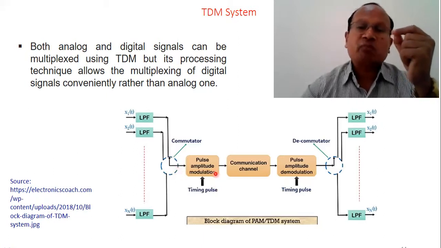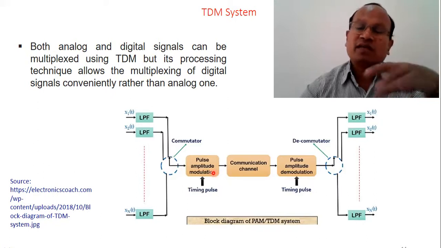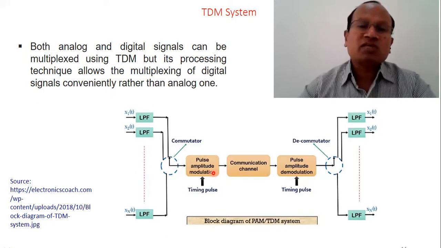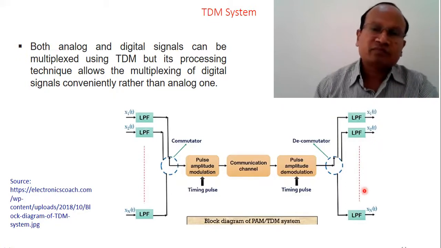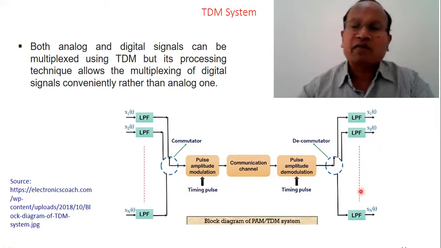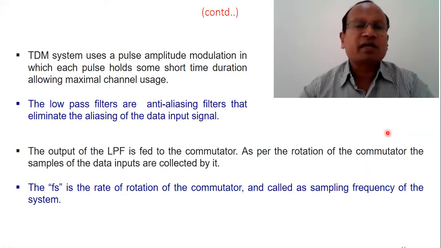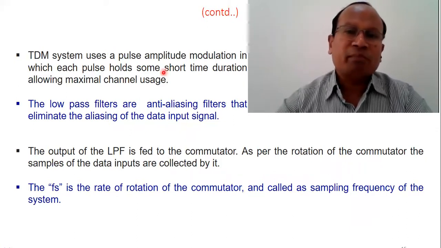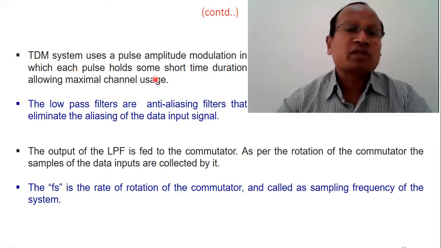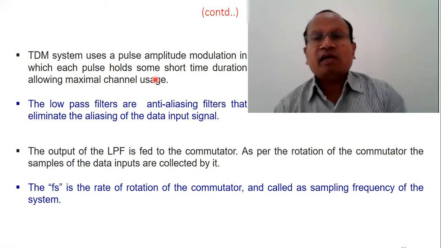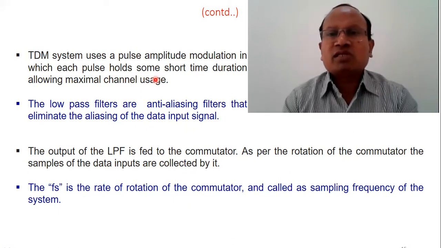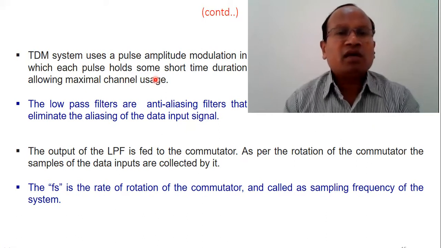Those pulses will be subjected to a pulse amplitude modulator, which will convert the signal into a stream of bits, and those streams of bits will be communicated, and there we'll use pulse amplitude demodulation. We'll be passing through different LPFs having different cutoff timings, and accordingly all the different signals will be recovered. So this is the typical architecture of a TDM system. TDM uses pulse amplitude modulation, PAM, in which each pulse holds a small time slot, allowing maximum channel usage. We have already discussed that the channel usage is very good in TDM.